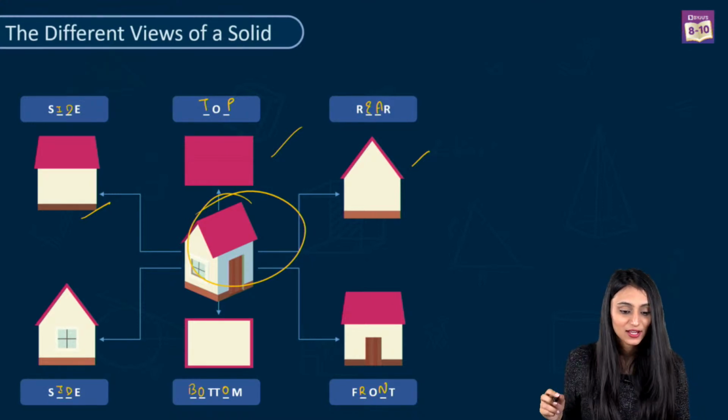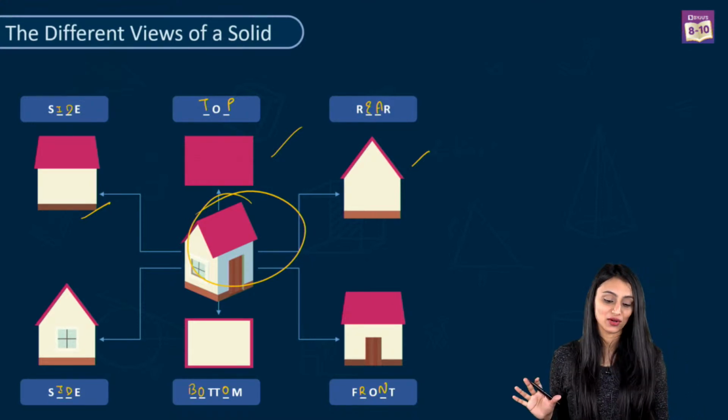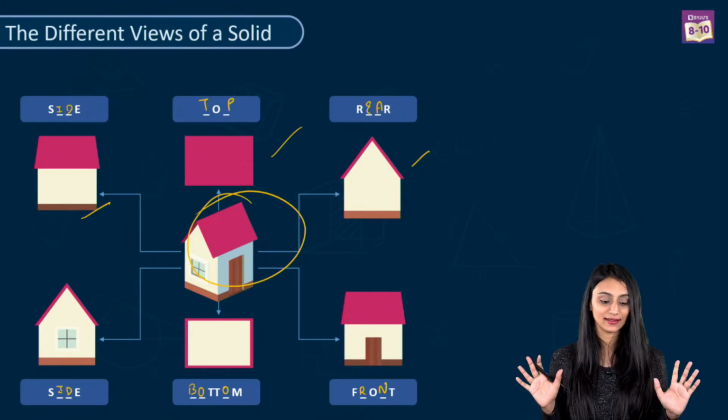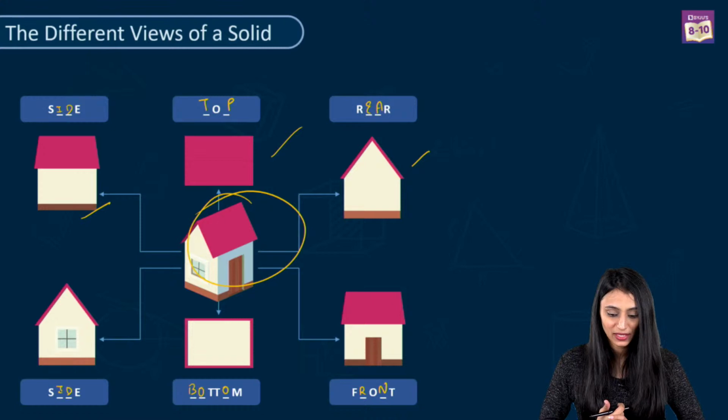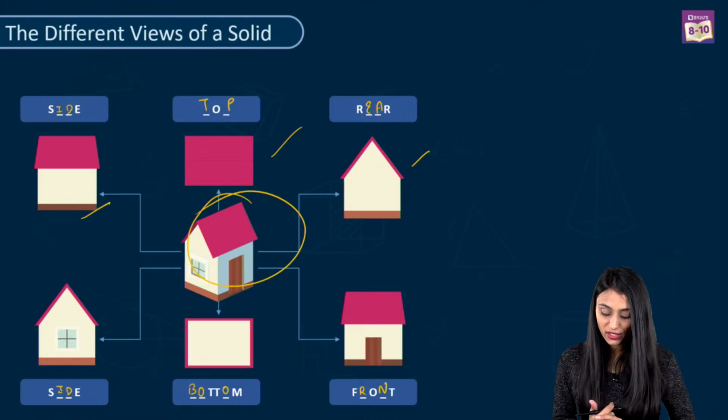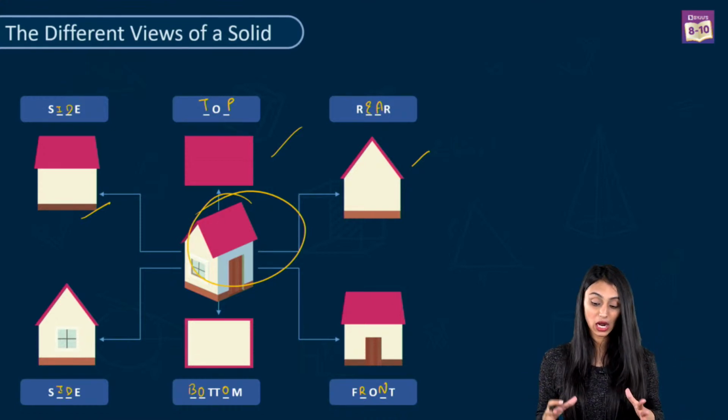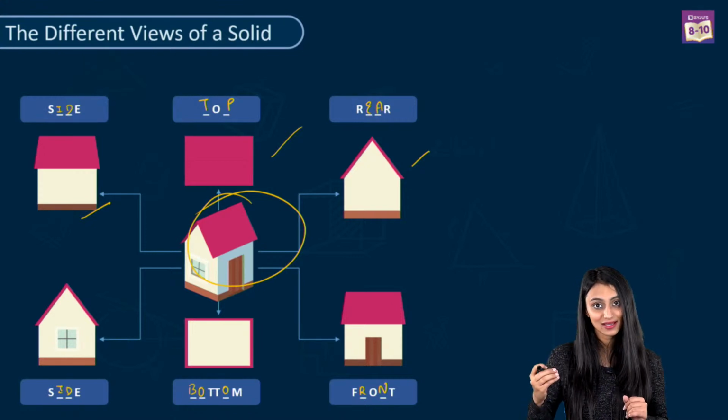Yes. So all of you have given the correct answers for this. Amazing. So you have understood this clearly, right? How to identify the different faces of a figure. Absolutely. Okay, so how do we see these faces of a figure, or can we see all the faces at the same time?